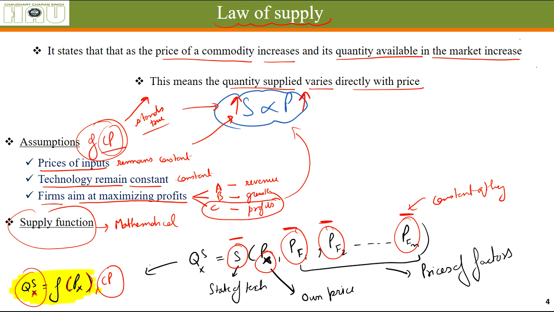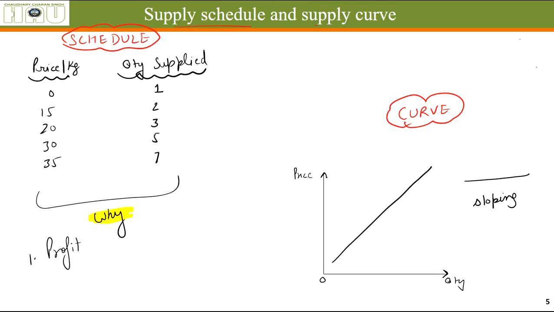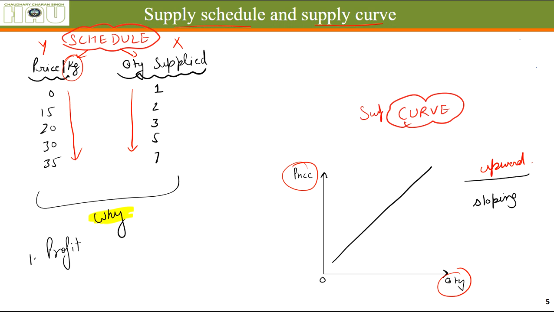Now, the supply schedule and a supply curve. As I've told you, a supply schedule consists of two columns. One is price per kg and one is quantity supplied. It need not be price per kg, that is for the sake of example only. As the price increases, the quantity supplied increases. And we put the price on the y-axis and quantity supplied on the x-axis. As you can see here, the graph we get is upward sloping, and this curve is called a supply curve. This is a supply schedule, that is a supply table, and this is a supply curve.